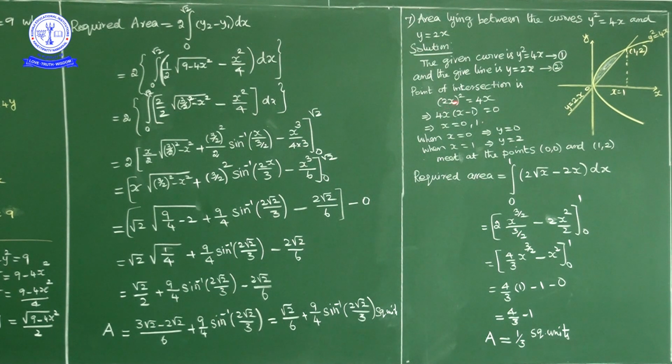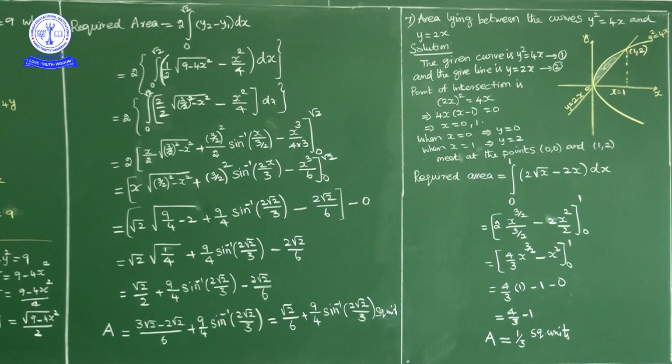So what we get here, y is equal to 2x, in place of y I will write 2x in 1, so 2x whole square is equal to 4x, so 4x square is equal to 4x, so write 4x this side, 4x square minus 4x equal to 0, 4x common, 4x into x minus 1 is equal to 0, so x is equal to 0 or x is equal to 1. So when x is 0, y is 0, when x is 1, y is 2. So the points of intersection of the parabola and line are 0 0 and 1 comma 2.